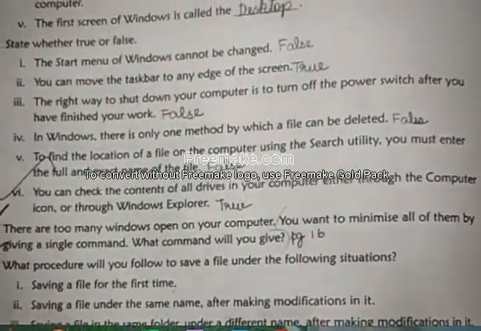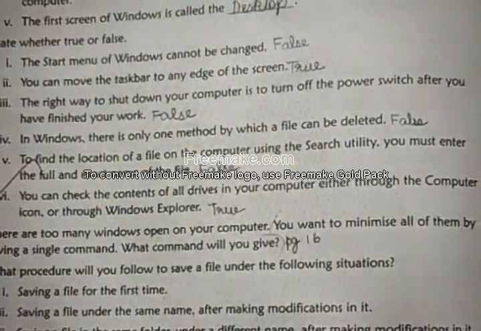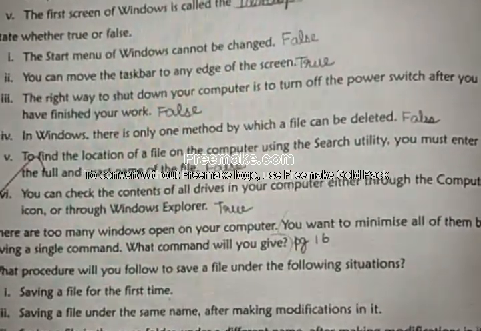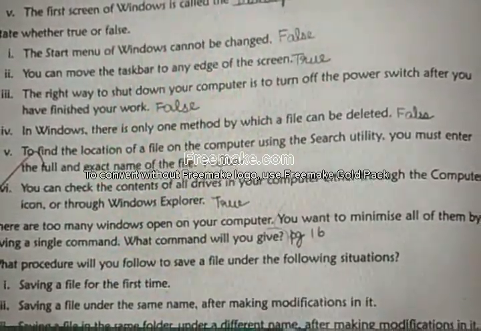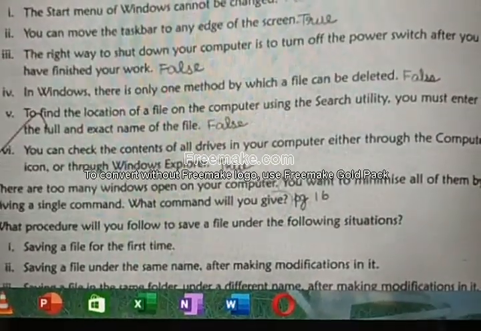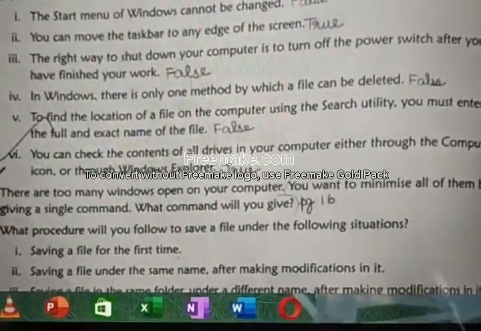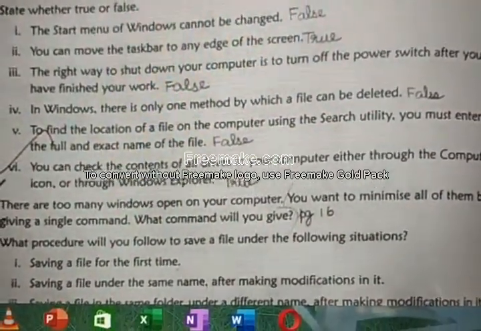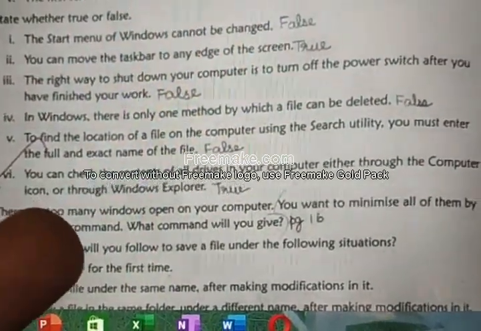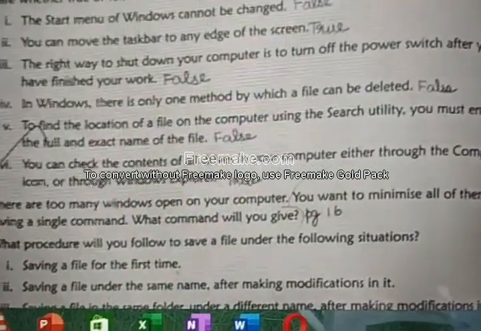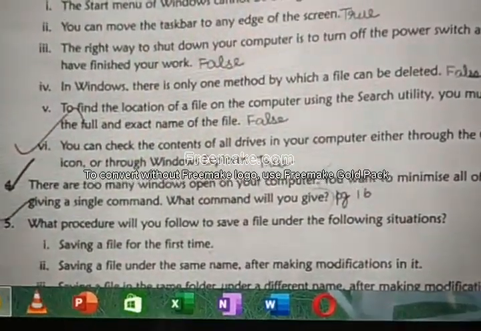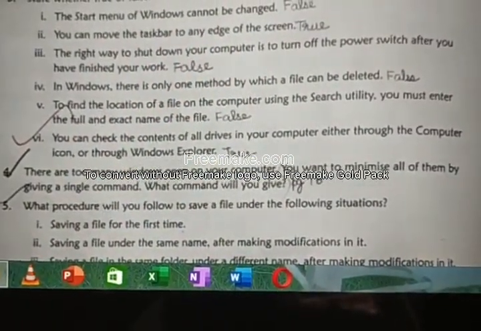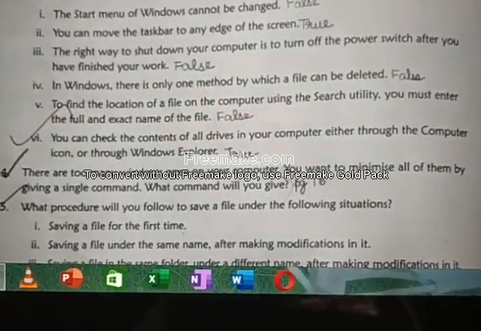Okay. Next, fourth one, in Windows there is only one method by which a file can be deleted. False. Fifth one, to find the location on a computer using search utility, you must enter the full and exact name of the file. Answer is false. Okay, if you want to find anything in your computer, if you write its starting 2 letters or 3 letters, it is enough. You can find it out. So the answer is false. Okay. Sixth one, you can check the contents of all drives in your computer either through the computer icon or through the Windows Explorer. Answer is true.